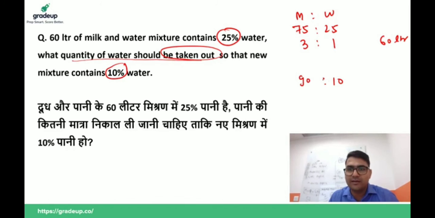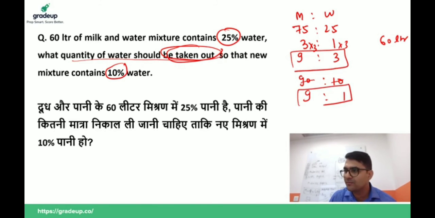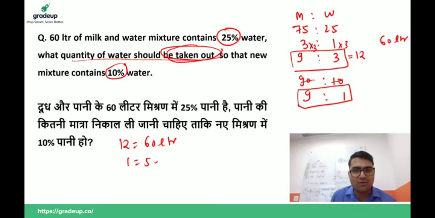10% water, then 90% milk. Ratio is 9:1. So guys, listen carefully. If water is taken out, then milk should be same. So I have to make the milk same. So multiply by 3 here. We get 9:3. So this is the balanced ratio. So this is 9, 3, 12. And then 12 is equal to 60 liter. 1 is equal to 5 liter.